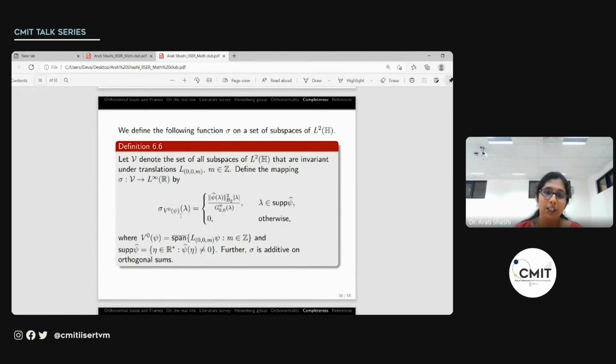But if we have any shift invariant space, using the direct sum decomposition that I had mentioned earlier, we can define this sigma additively. So it is additive on all these orthogonal sums. So it can be defined for any shift invariant space of L2 of H.